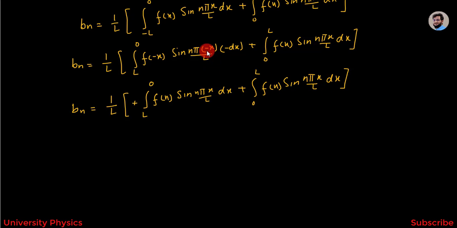Here this minus and this minus will multiply each other and we will get plus, and this f of minus x has been replaced by f of x.